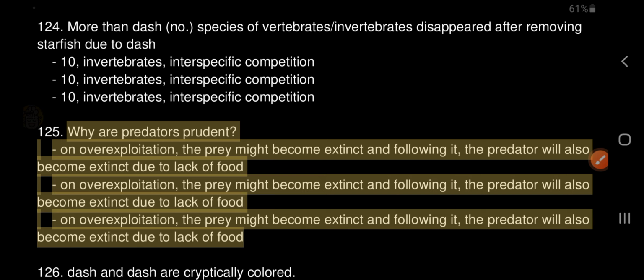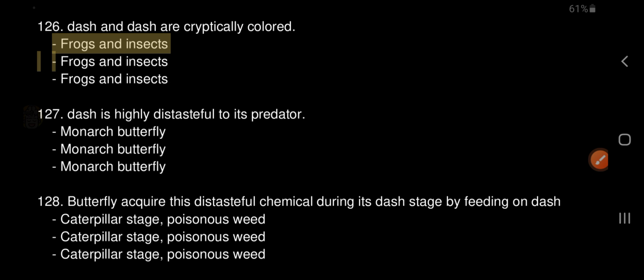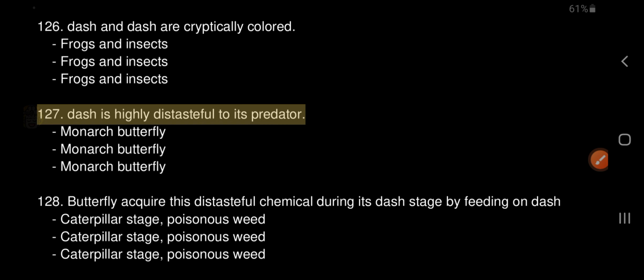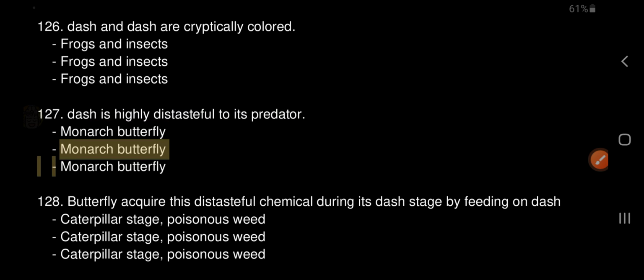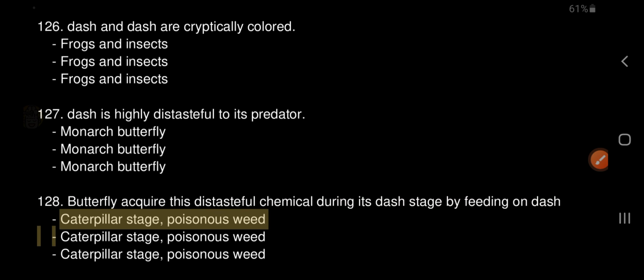126. Dash and dash are cryptically colored. Frogs and insects. 127. Dash is highly distasteful to its predator. Monarch butterfly. 128. Butterfly acquires this distasteful chemical during its caterpillar stage by feeding on poisonous weed.